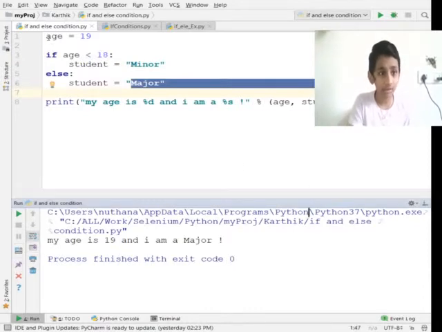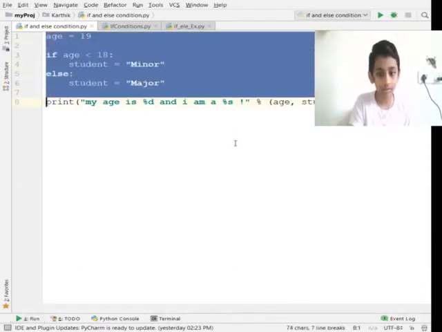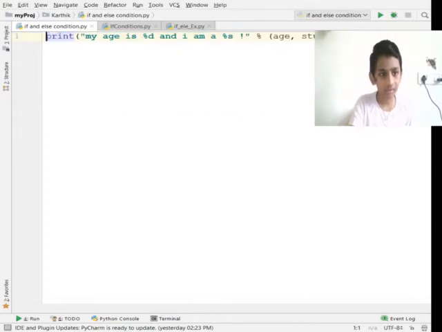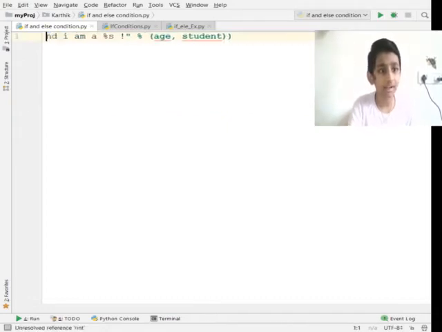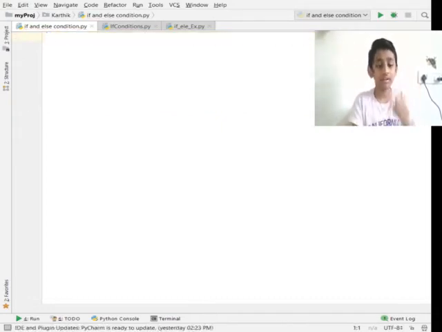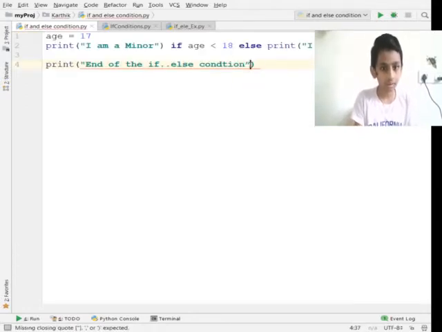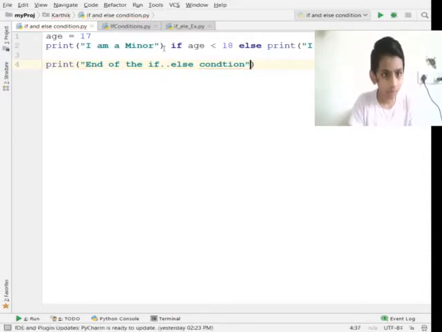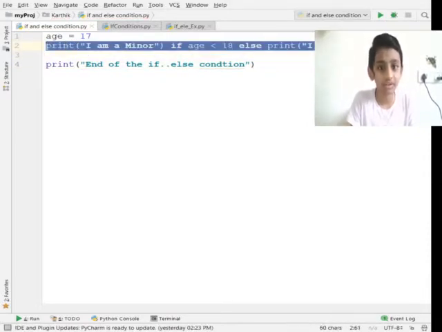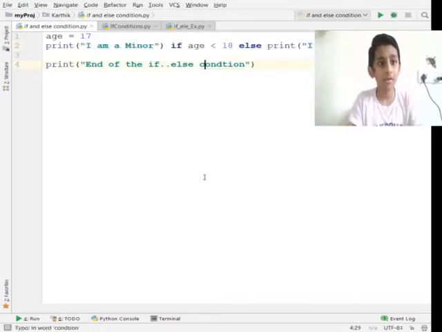Now let me use single line statements here. It is the same as the single line statement in the if condition, and here we are using an else condition. Let me give one example of that. So this is the example. The difference is that we wrote the if condition and the else condition here on the same line.